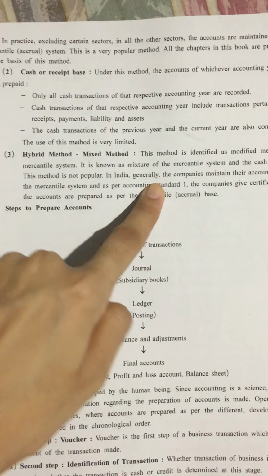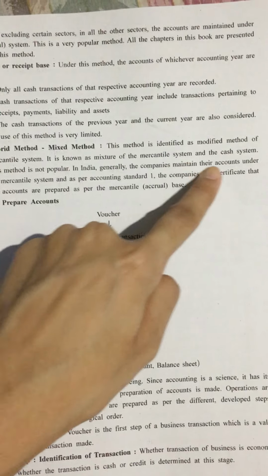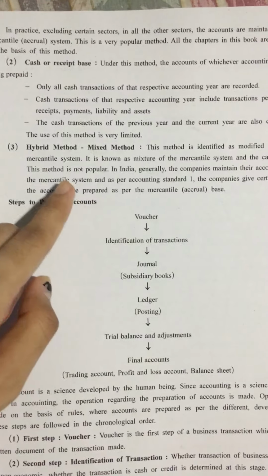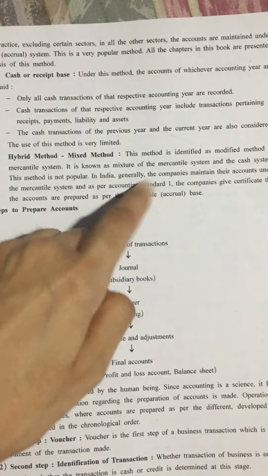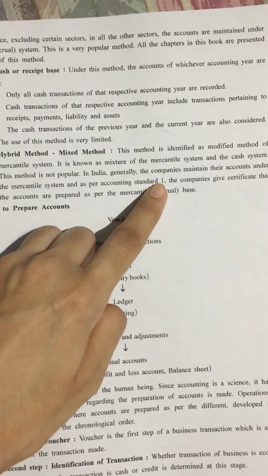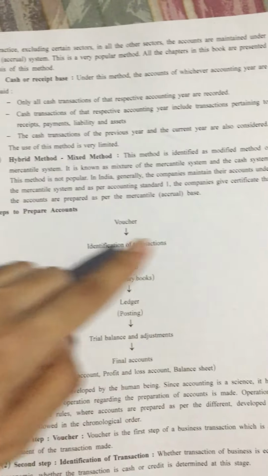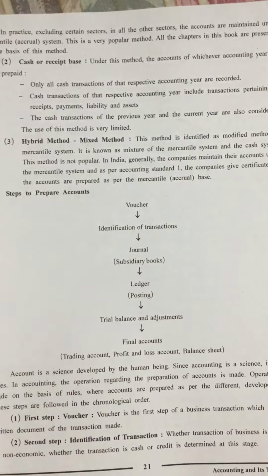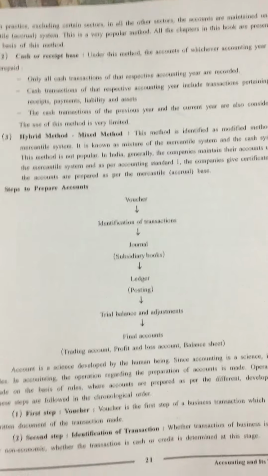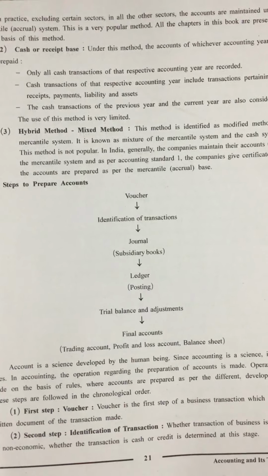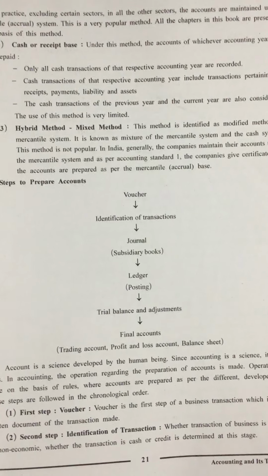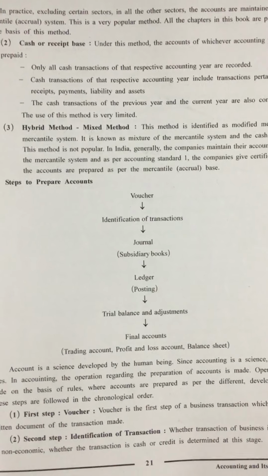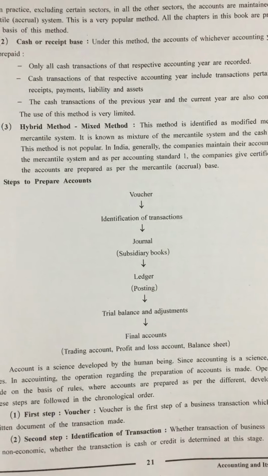In India, generally the companies maintain their accounts under the mercantile system, and as per Accounting Standard 1, the companies give a certificate that accounts are prepared as per the mercantile or accrual base. So in this hybrid or mixed method there is a mixture of both methods, mercantile as well as cash, but this method is not popular.